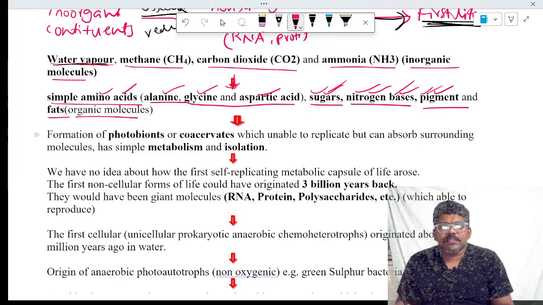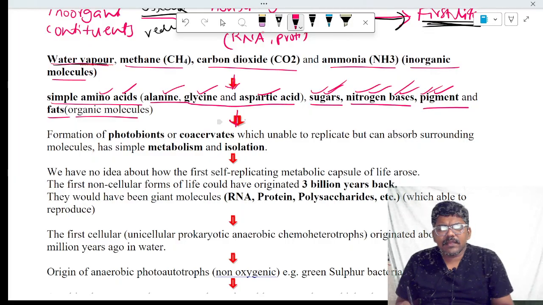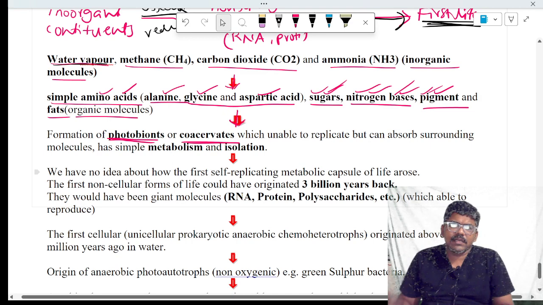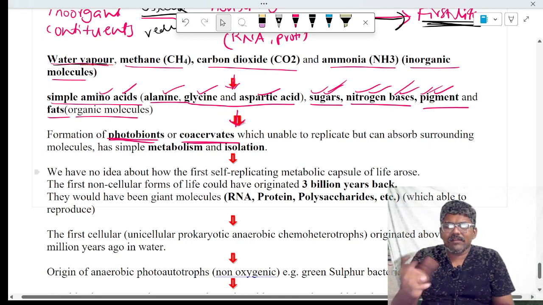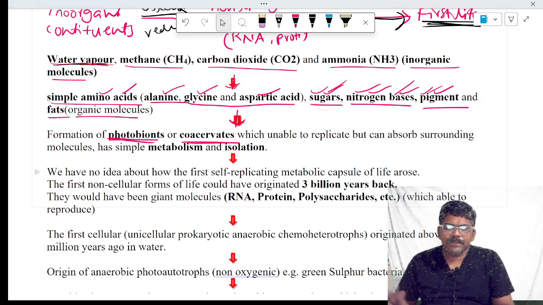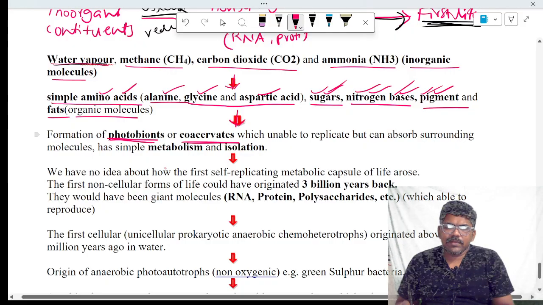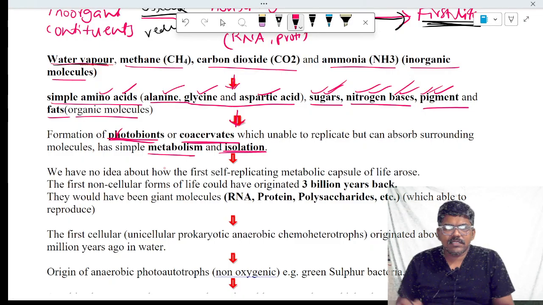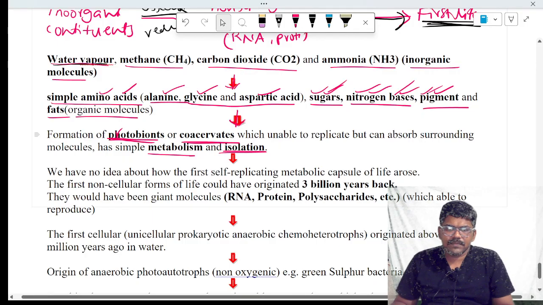Later, these organic molecules became protobionts or coacervates. Protobionts are coacervates, a type of droplet formed in water. They cannot reproduce, but they can show metabolism and isolation from the surroundings. They can also absorb substances from the surroundings.